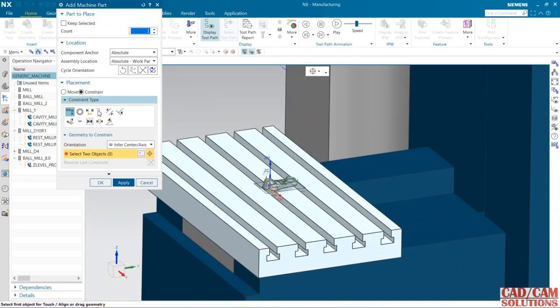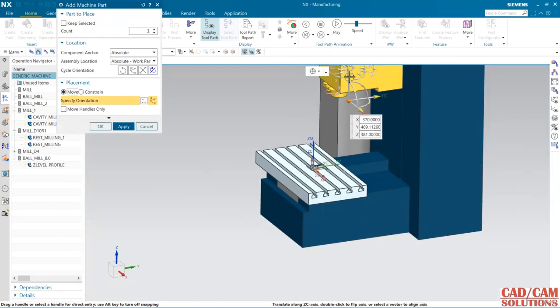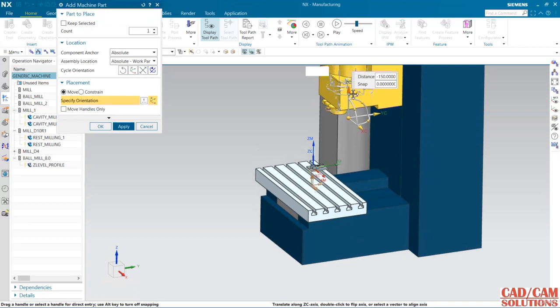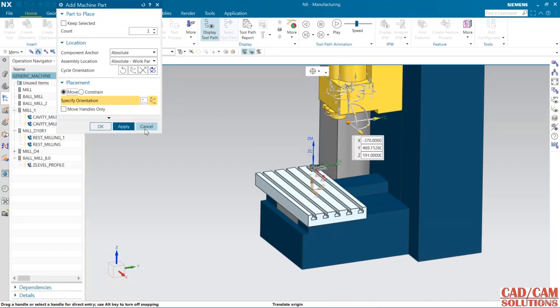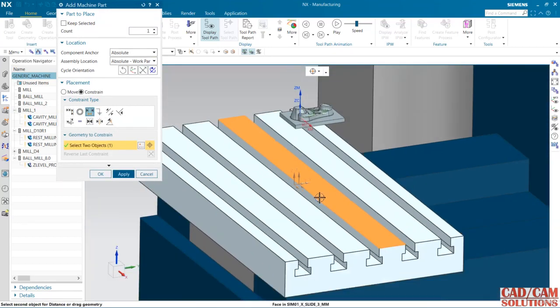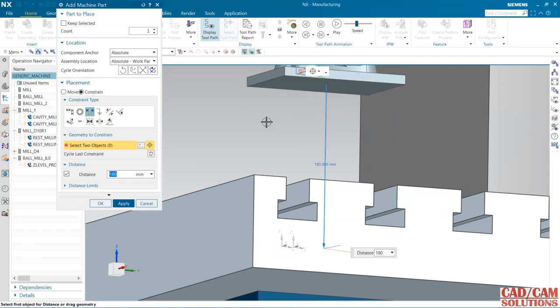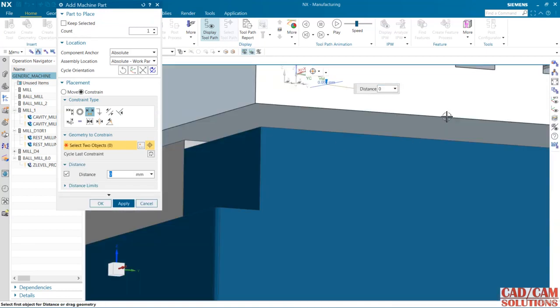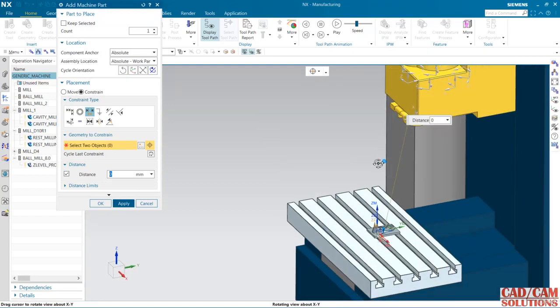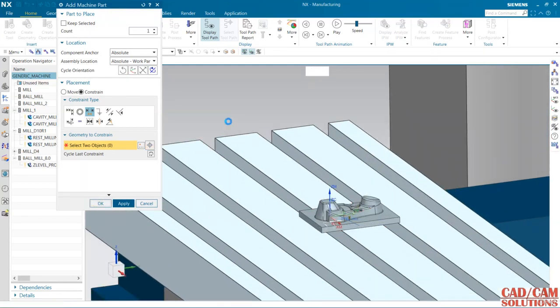Same way I'm going to assemble here, and the constraint is this offset from this face to this face is 0. Okay, that's all. Just click OK.